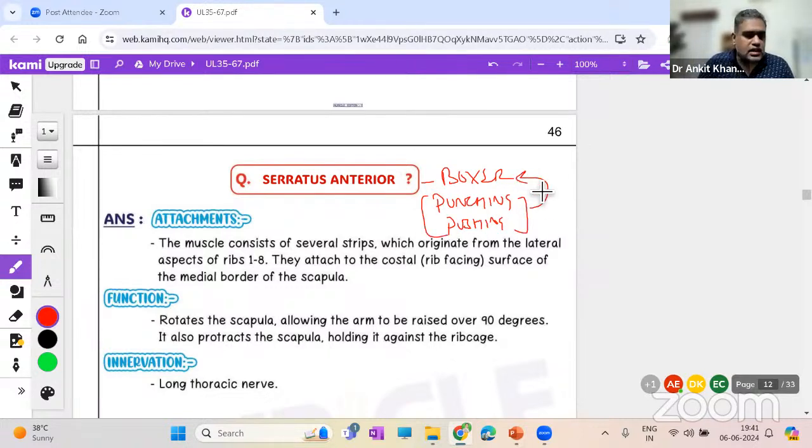If you look at a video of any boxer, take any small video, once they give a punch like this, look at the side of the chest, and you'll see some V-shaped serrations, right? All those are the serratus anterior muscle.